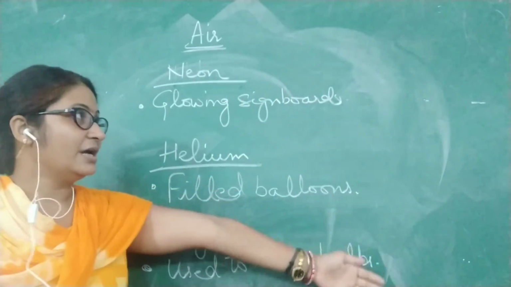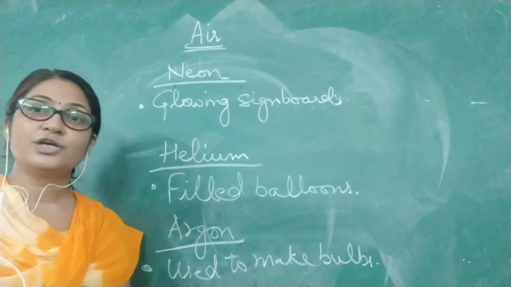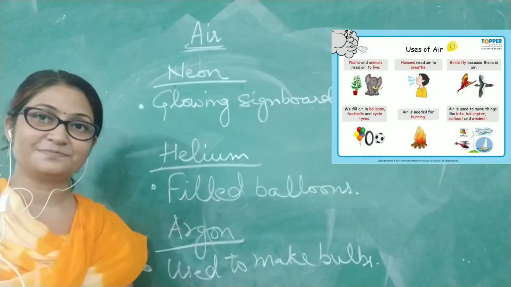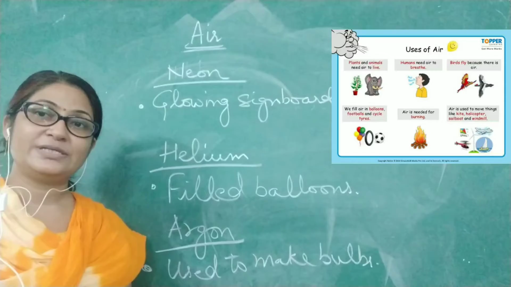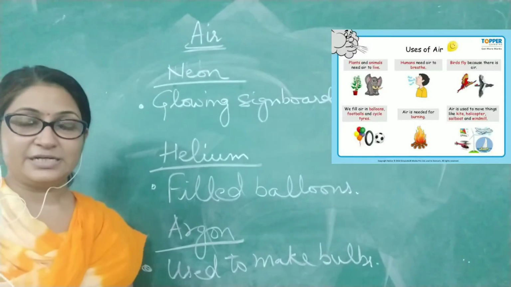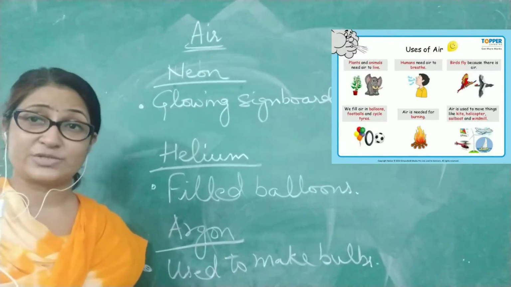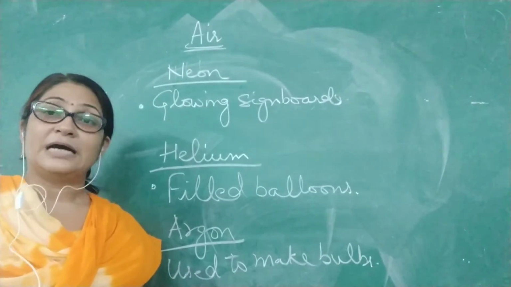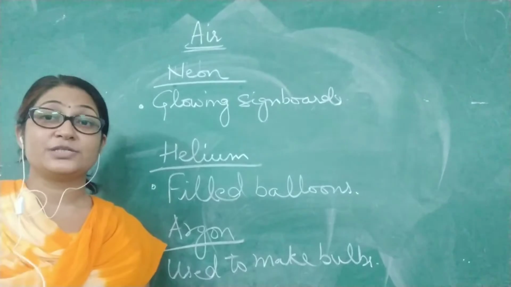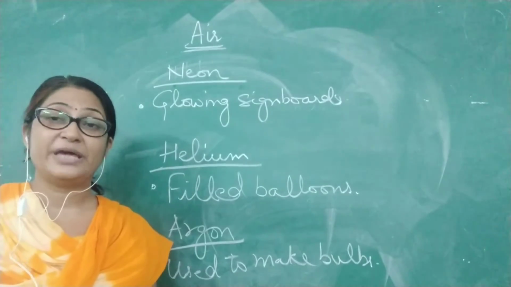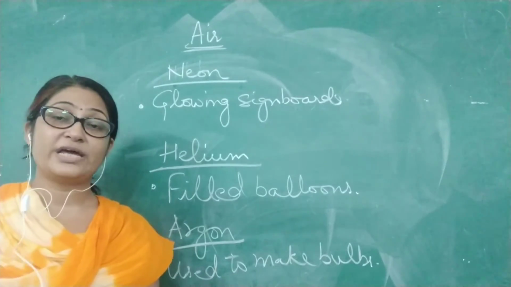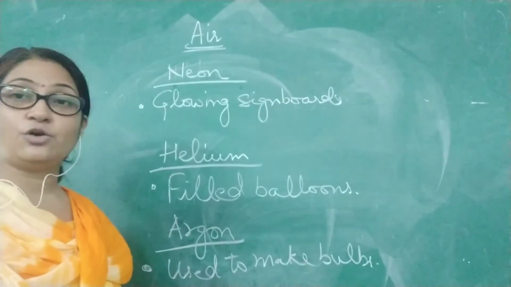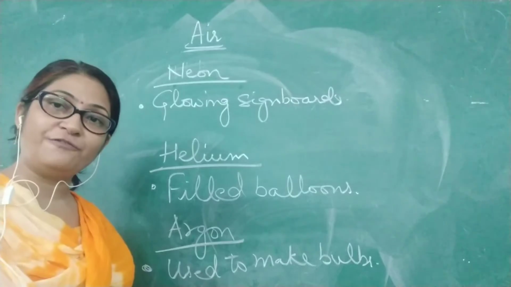You can see here all the uses of the gases shown in these images. So this is the composition of air. Along with this, as I told you, carbon dioxide is also present in some part, and carbon dioxide is used by the plants to make their food, with the process known as photosynthesis. And now coming on to the characteristics of air.